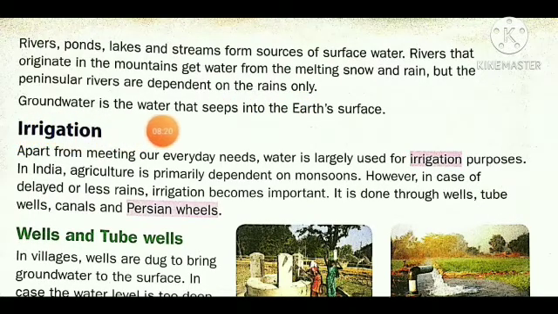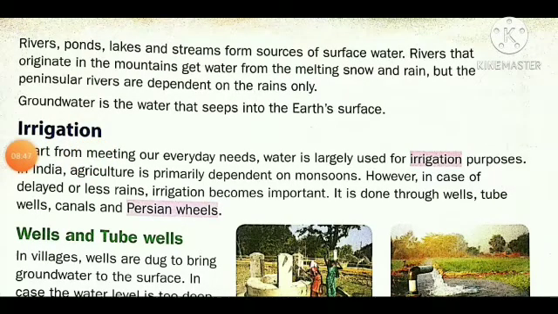Groundwater is the water that seeps into the earth's surface. Because it sinks down, the water soaks into the soil beneath the earth and is conserved there.